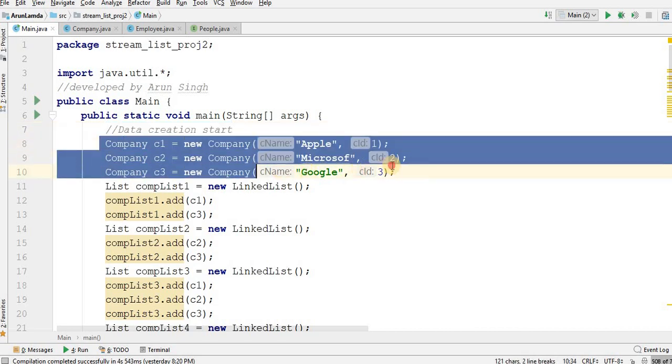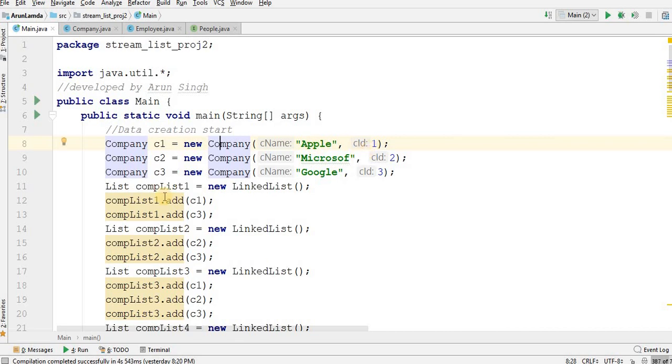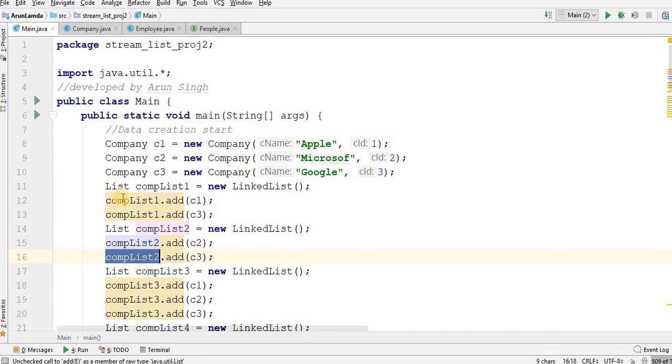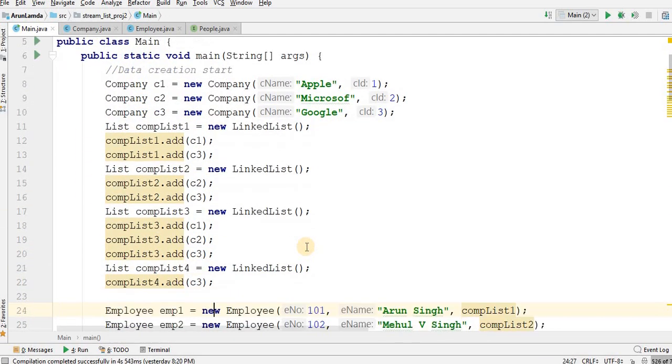First, I have created 3 objects of Company, where I have company name and company ID. Then I create a list, which is a linked list type, and added the companies in this list. Why have I added these companies as a list? Because in Employee, I have taken a list of Company. That is, one employee with one employee ID can work in multiple companies. Okay, so I have added these companies in a list.